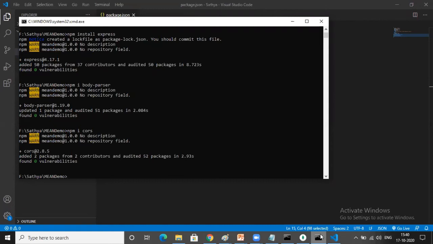You have to give permission for your API. For that, you need to write some code. We'll see that one later. But here first you have to install the CORS. Very, very important interview question: what is CORS? You have to say cross origin resource sharing.